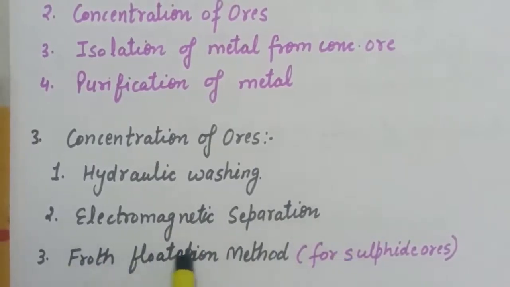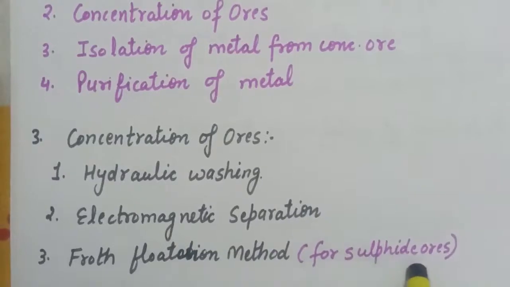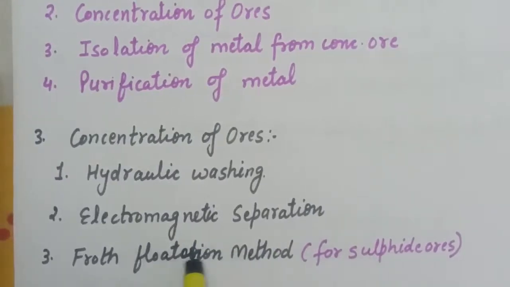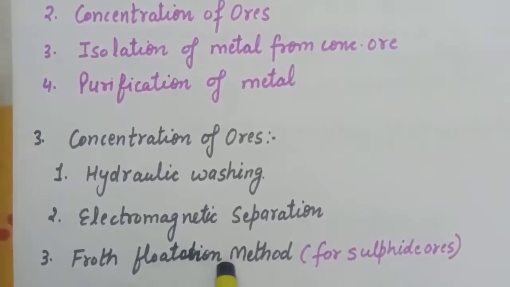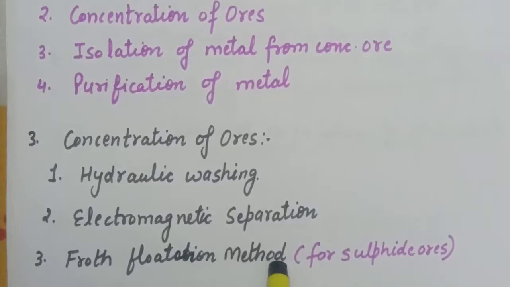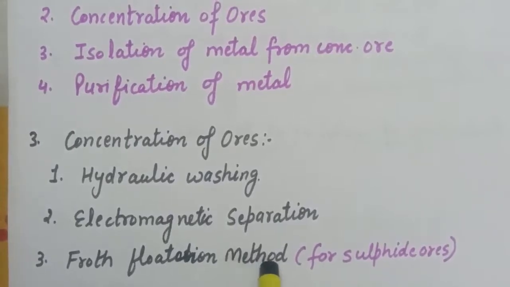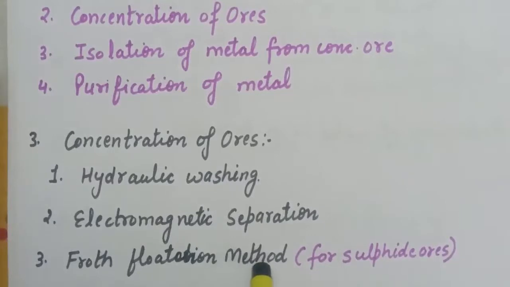Third is froth flotation method. This method is used for the concentration of sulfide ores. In this method a suspension is made with water, that is, first of all we will mix our ore with water and then put in a container in which a rotating pedal is used. Now what will happen, along with suspension we are adding collectors and froth stabilizers to suspension.